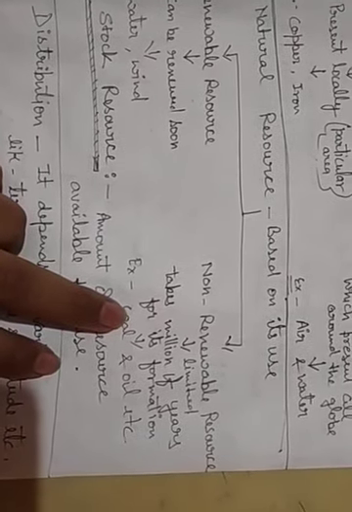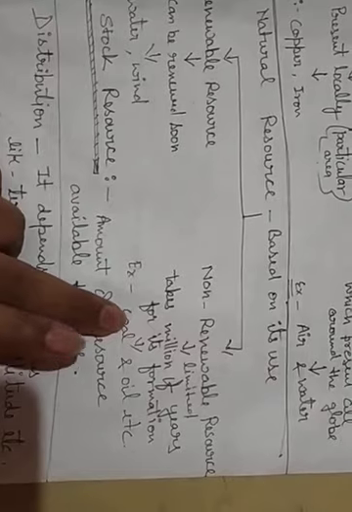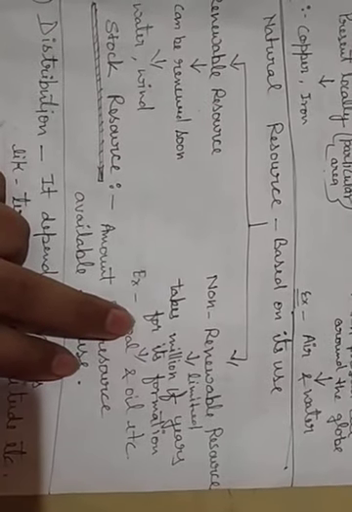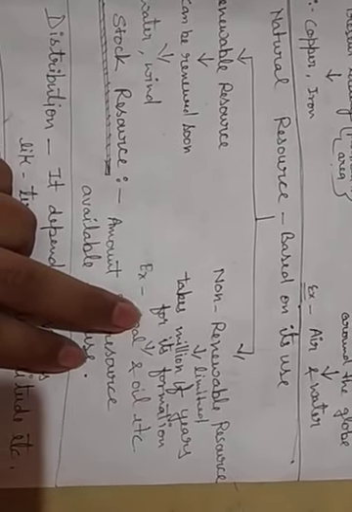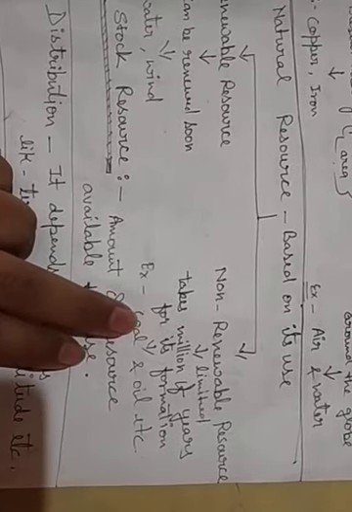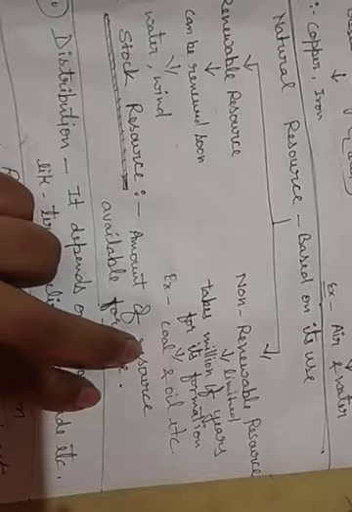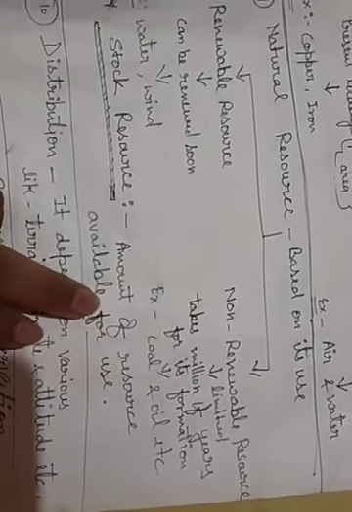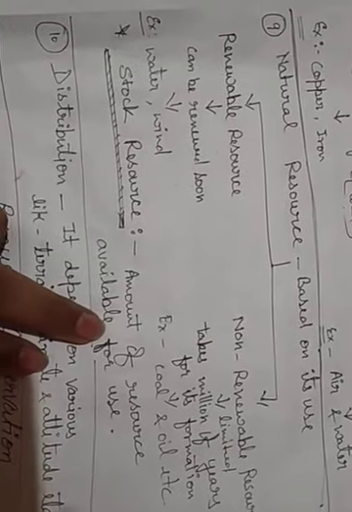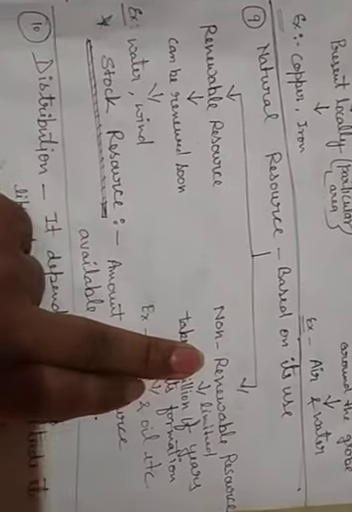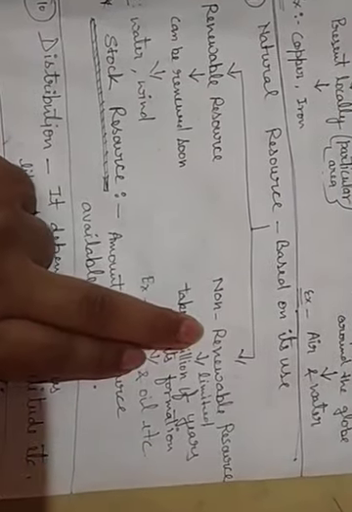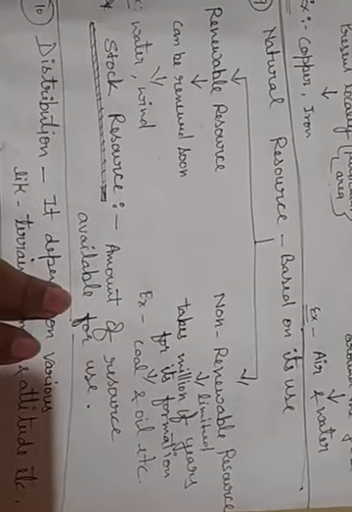Similarly, non-renewable resources are firstly available in very limited amounts and will be exhausted very soon, and again it takes millions of years for their formation, like coal, petroleum, oil, and some other resources which are very limitedly available. So we need to use such non-renewable resources in a very conservative, sustainable manner.